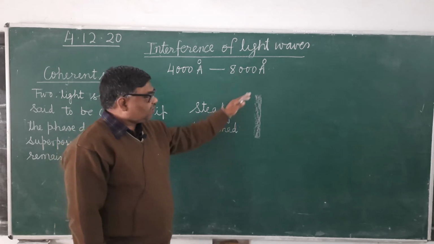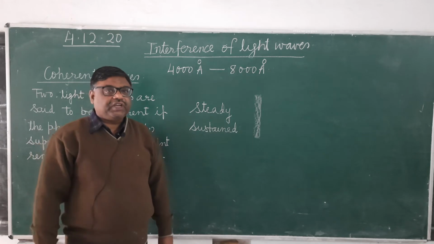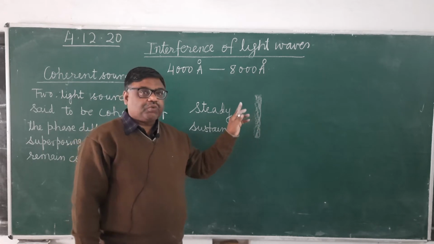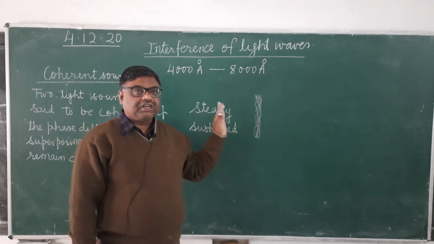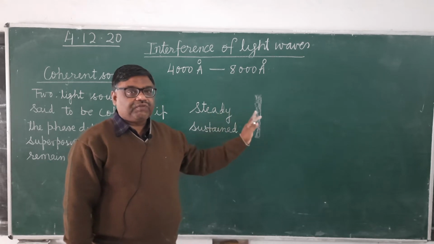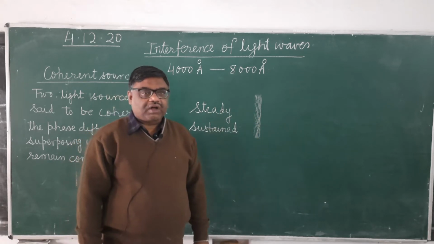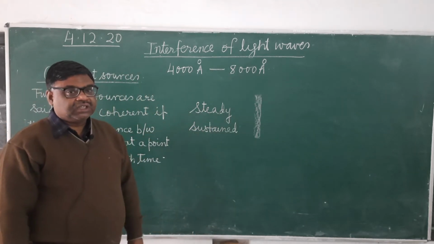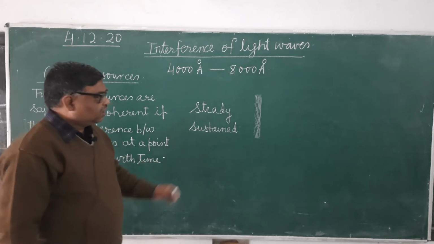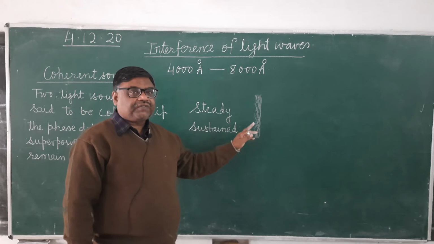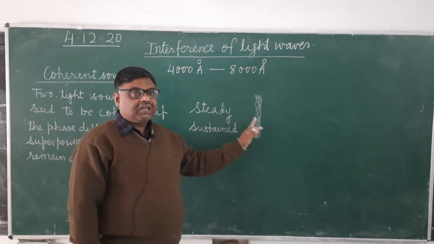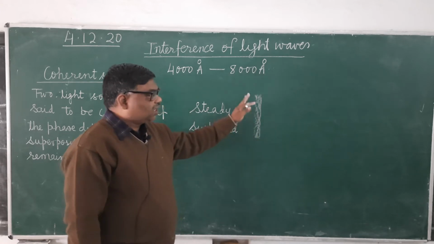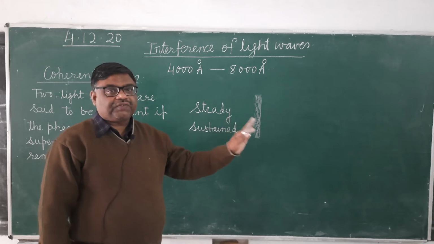And since these changes take place in very quick succession, the brightness of this point changing in very quick succession, therefore we will get a general illumination. Everywhere we will find a general illumination, that is a uniform distribution. Is it clear? But here also interference is taking place. If the waves are reaching this point, then they are interfering. But that interference is not permanent, that interference is not steady. Therefore, we are not able to get an observable interference pattern.